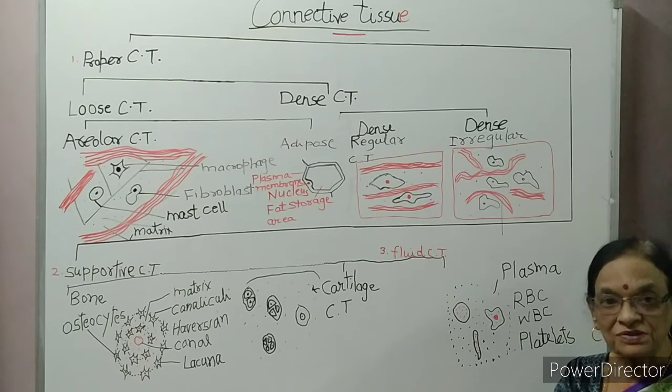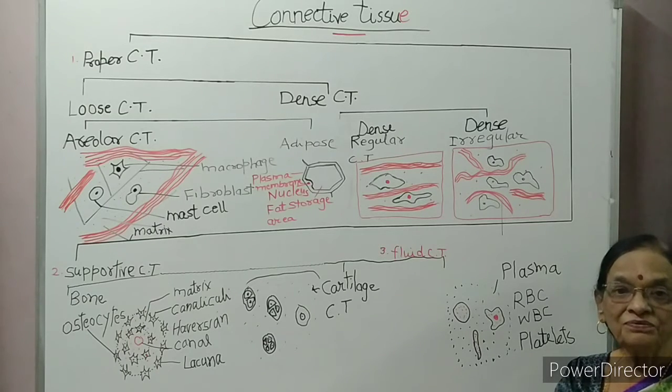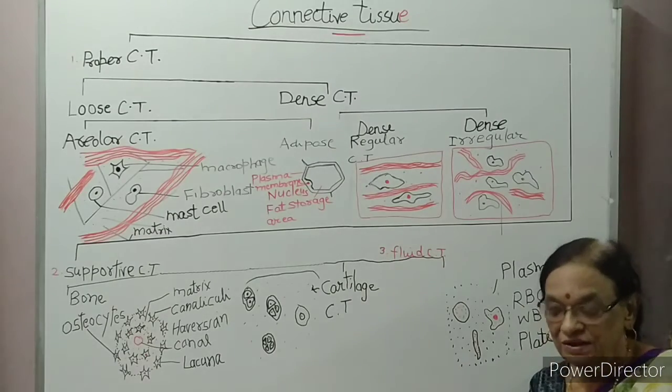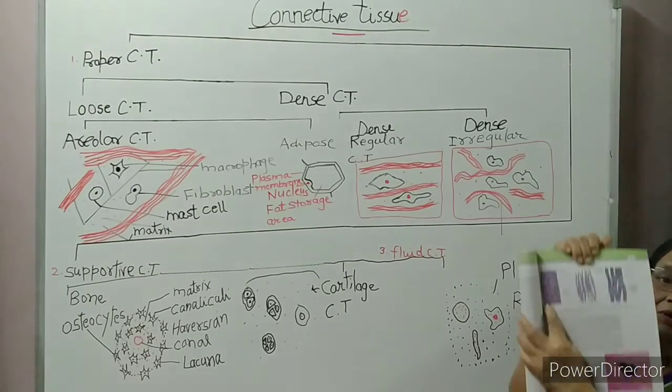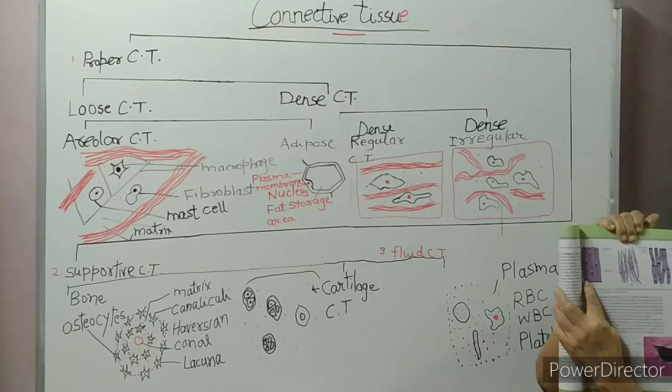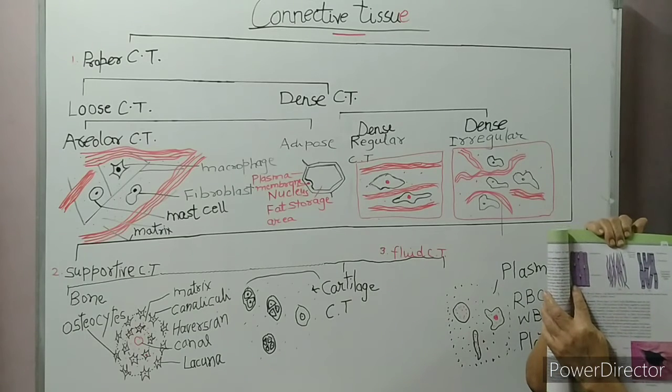Now, muscle fibers are of three types: skeletal muscle or striated muscle, second is non-striated or smooth muscle, and third is cardiac muscle. Diagram you can see on page number 105. First diagram is of skeletal muscle.